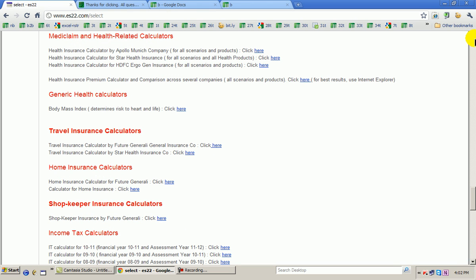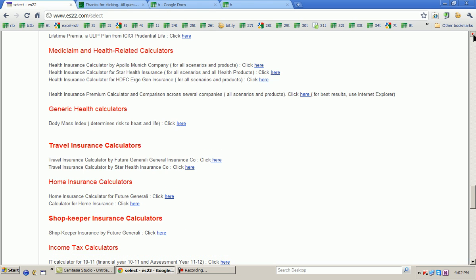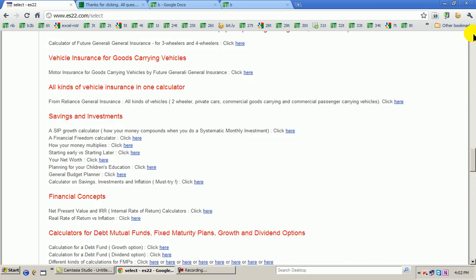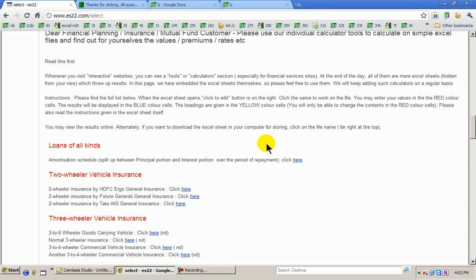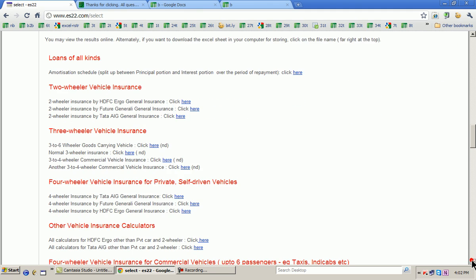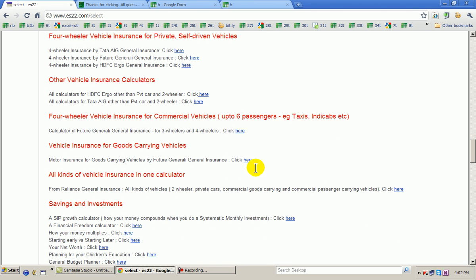But the general funda of each of the calculators is just one, and that is the minute you open your calculator, it's given right here. It's just instructions. When the Excel sheet opens, click to edit button would be on the right hand side. Click on the same to work on the file. You may enter your values in the red cell, the results will be in the blue cell. The headings are in the yellow cells. So let me click just any one to just show it.